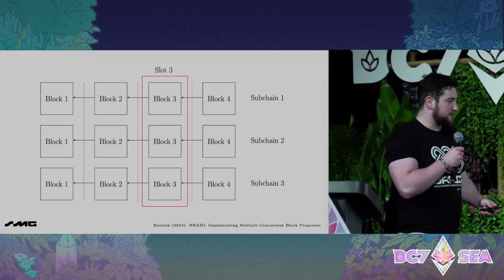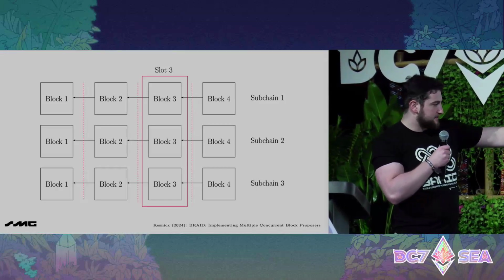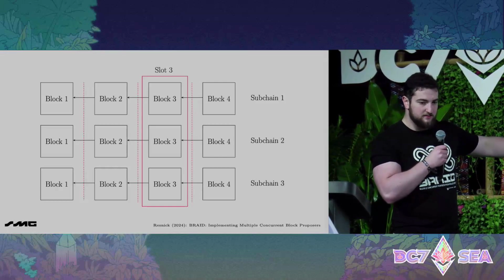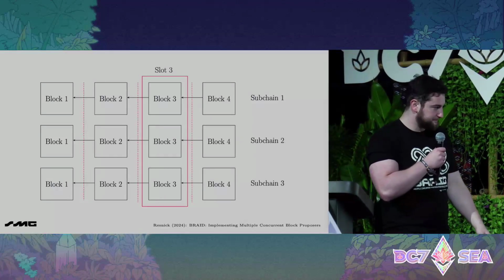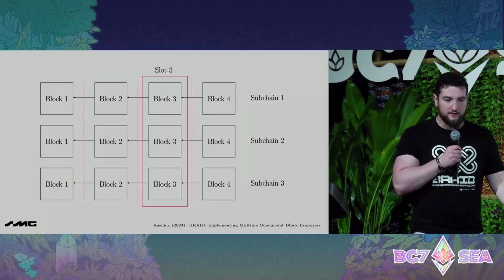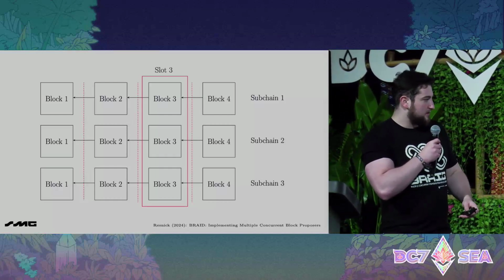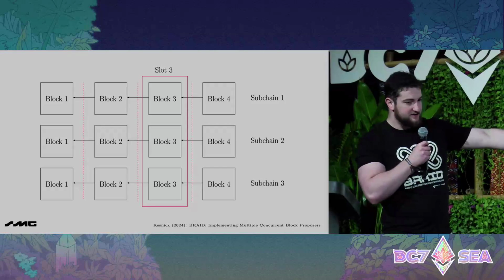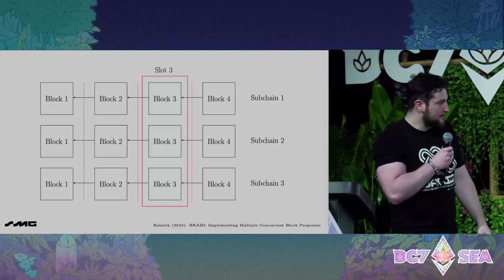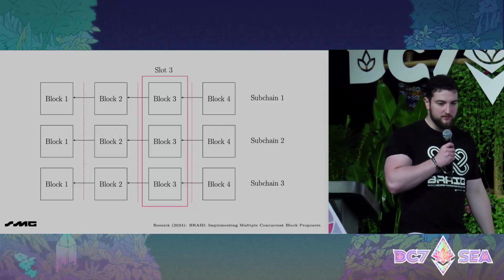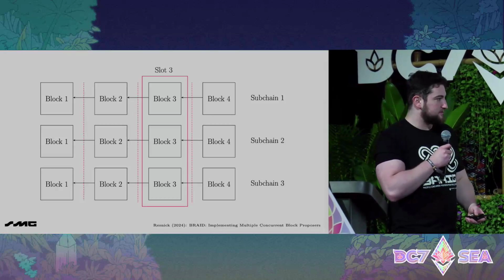So getting into BRAID, this is the basic architecture. It kind of looks like a DAG, except that there's no cross subchain votes here. All votes are on the same thread. We have multiple parallel chains running something like an LMD ghost. And then we take the union of all the transactions in all of the blocks in slot 3, for example. And then we apply the deterministic ordering rule. So it inherits a lot of the properties from a traditional LMD ghost.